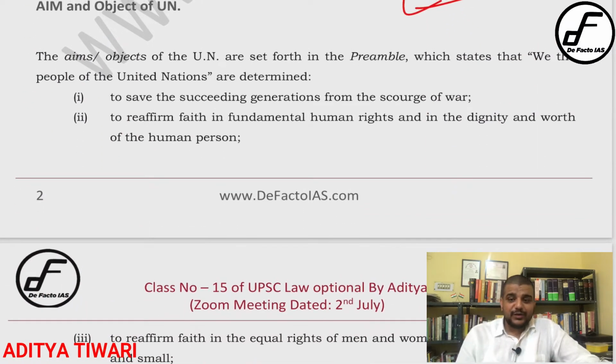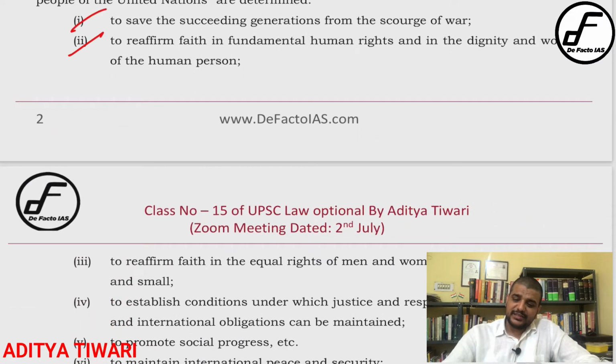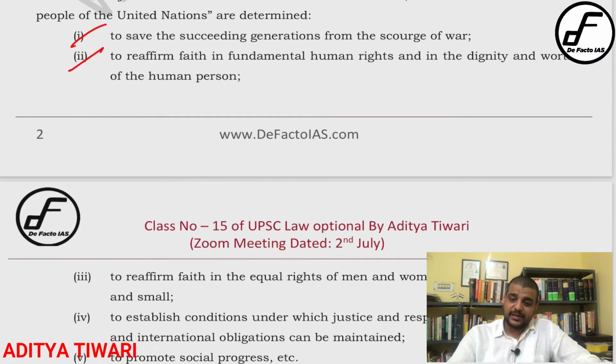Now let us come to aims and objectives. I have written the aims and objectives just as given in the UN Charter. Prevent the scourge of war. If there is any question about the importance of the UN in preventing war, you can cite the very aims and objectives of the UN.